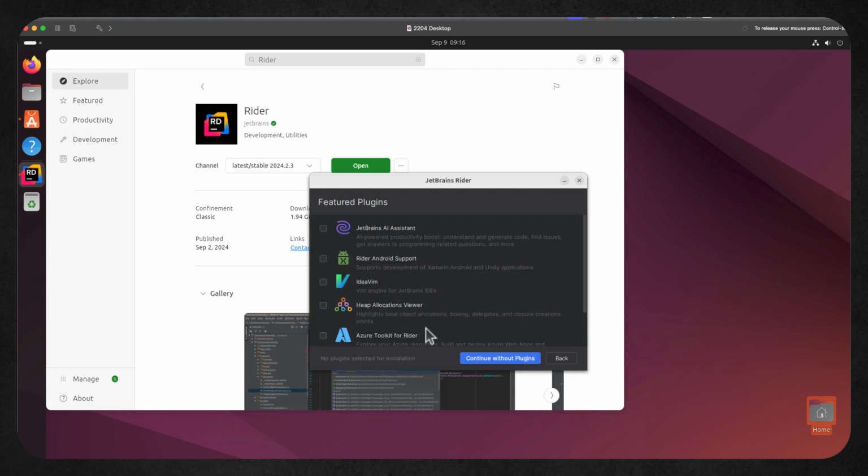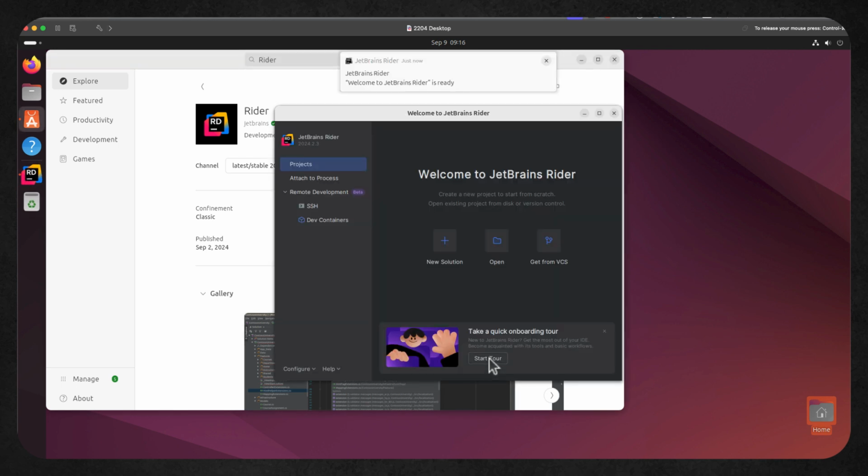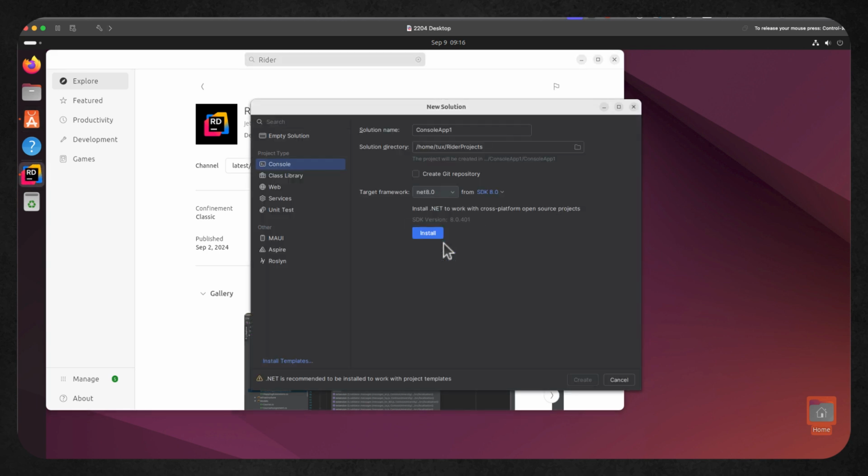We're then prompted to add in any additional plugins. I'm not going to worry about the plugins at the moment. And now we're ready to create a new solution. So let's go ahead and click on our solution. I'm going to leave the solution name and the solution directory all at the default.